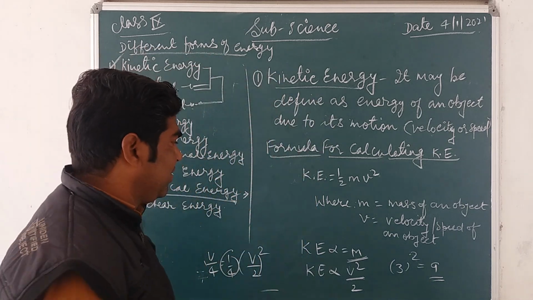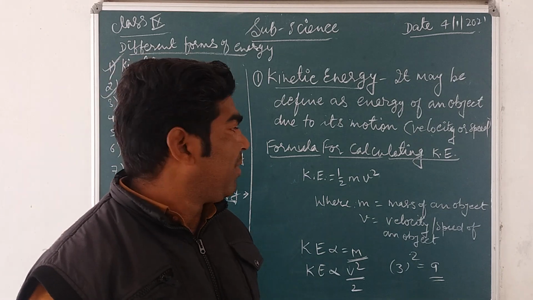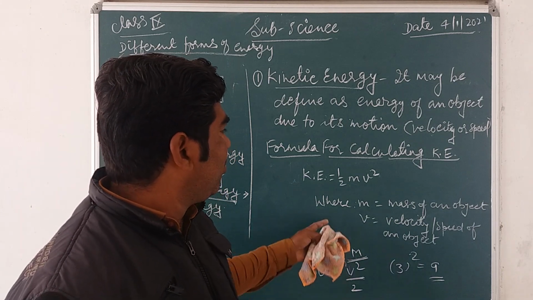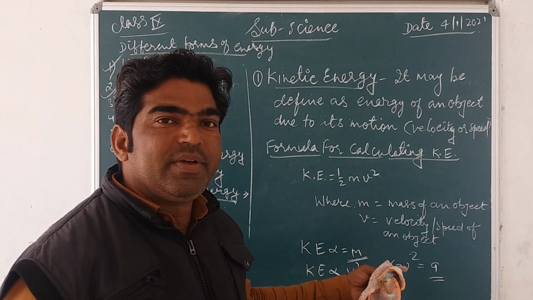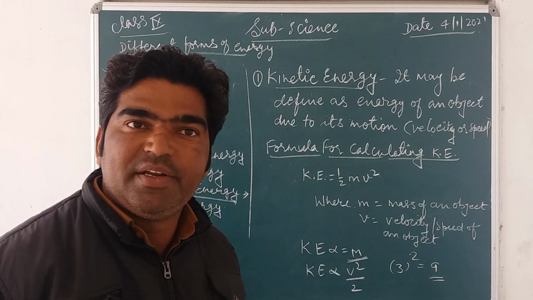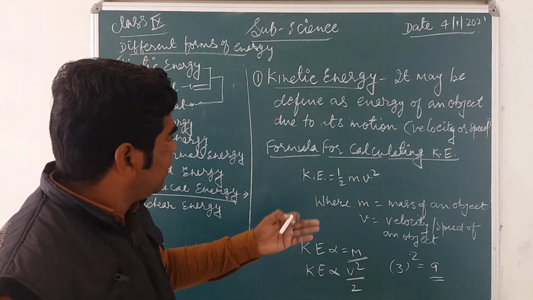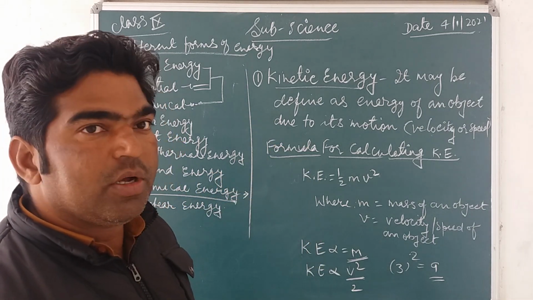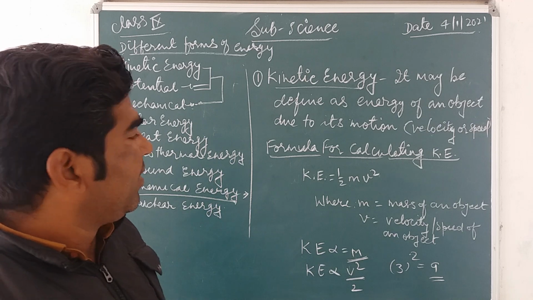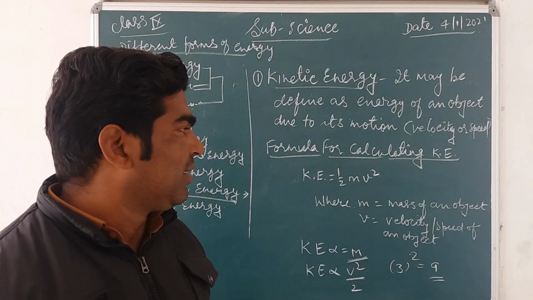So this is the relation of the mass and the velocity. Now next we are going to discuss how this formula is derived. We can derive the formula for kinetic energy mathematically. So just note this down in your notebook, then we derive the formula for finding this kinetic energy.